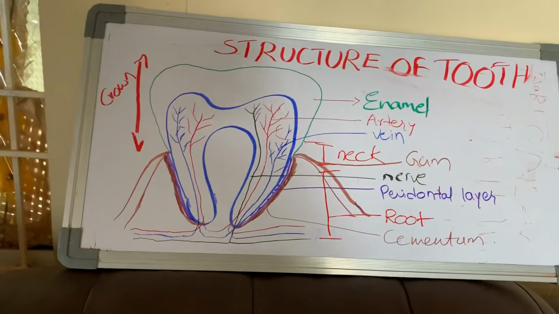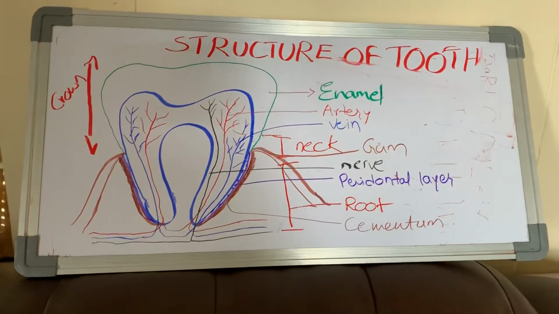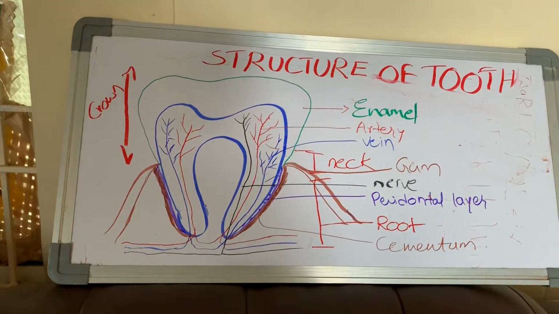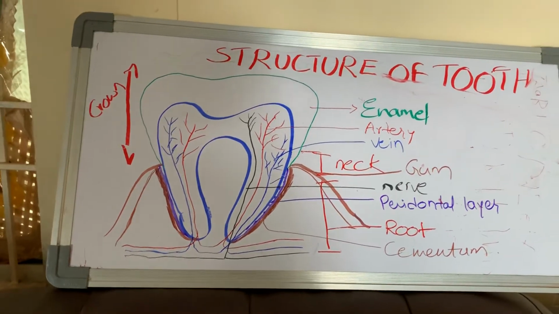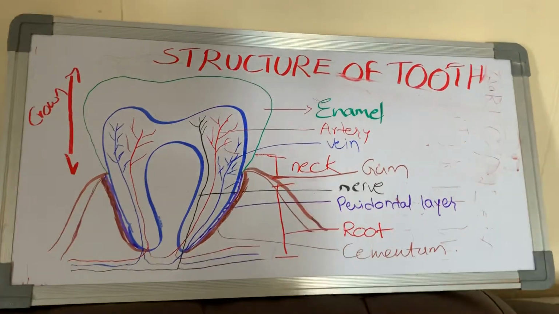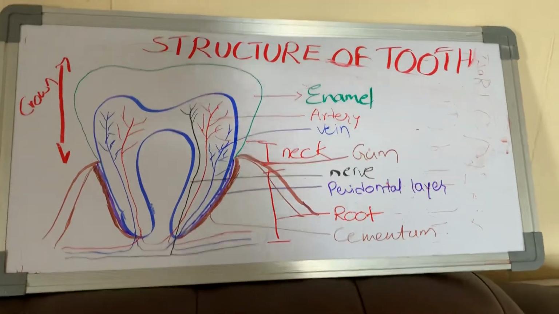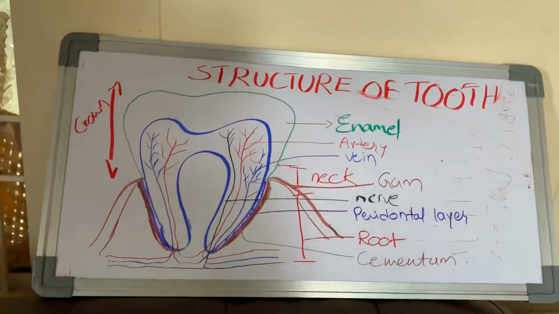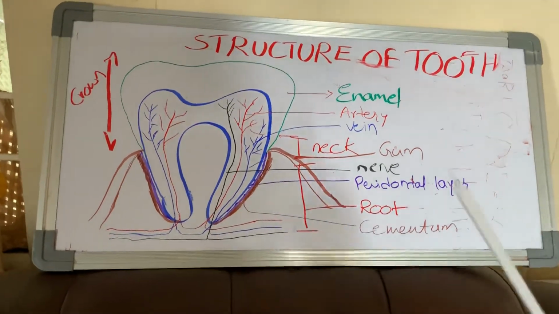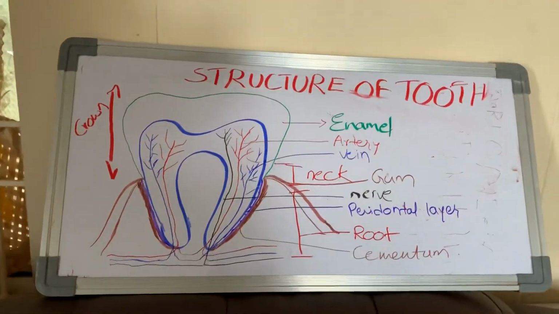In MSET and other competitive exams, the question will be: what is the hardest substance in the human body? Everyone says bone. No, bone is not the hardest part. Enamel is the hardest part of the human body. And enamel is secreted by ameloblast cells. Due to the presence of this enamel, our teeth shine.